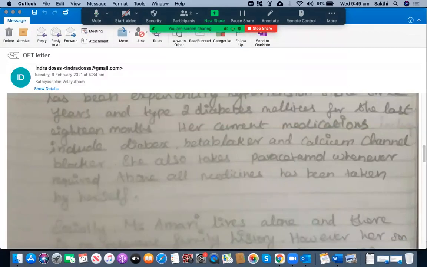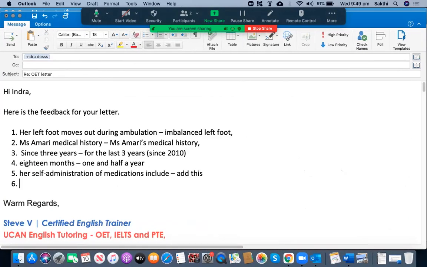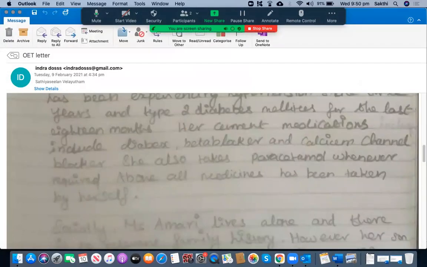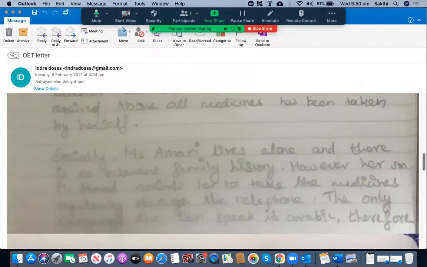Okay, it includes all the medications. You can mention whatever the things. You don't need to use above all medicines has been taken by herself. That is again wrong. Let's say above all medicines has been. When you look at this, above all medicines, that's a plural noun. Plural noun can always go with have. It doesn't go with has. Again, I'm just giving you the corrections here. Have been, sir. But you don't need to write down that whole sentence anyway. That's a different story. But the way you have written it isn't grammatically correct. Okay, let's go to the next one.